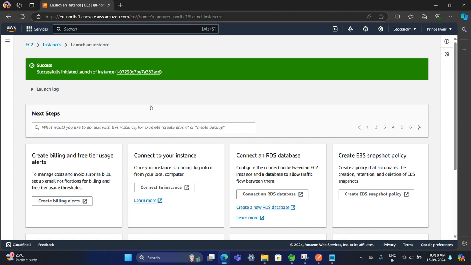Now the next step is to connect with the EC2 machine. How? As we know, the PEM file has a crucial role in connecting with the EC2 machine.